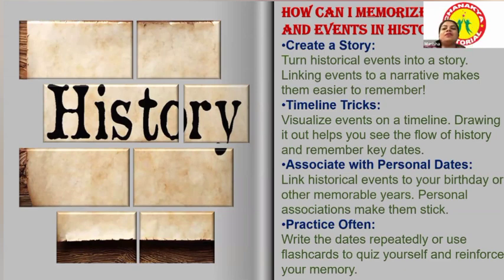The third thing, whatever dates are given, some timelines are there, so according to personal dates, for example, my birthday comes on 04101991, with any personal dates we can correlate that timeline. And the last thing we should do is practice often. Whatever story you have created, whatever timeline trick you have made, you should keep on practicing. Practicing does not mean that you have to open the book and read out everything. No, just during your sleep time, you just have to go through it once. That will be enough to memorize this.